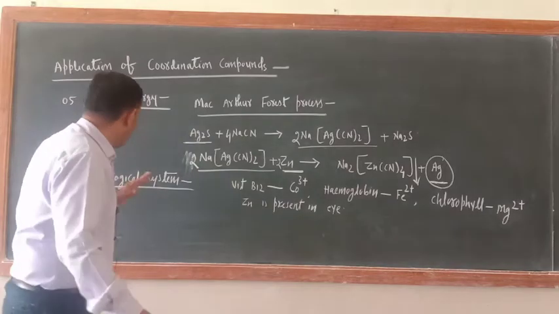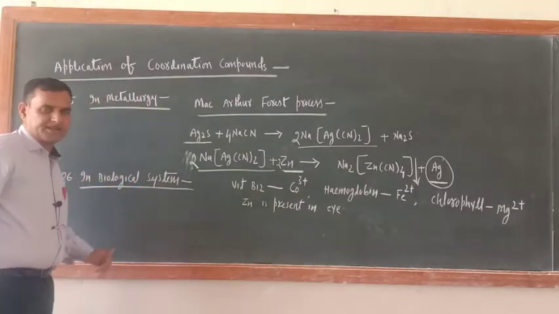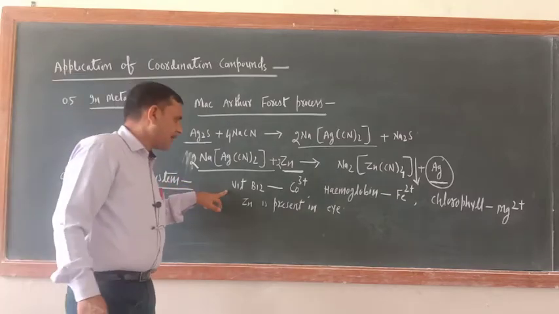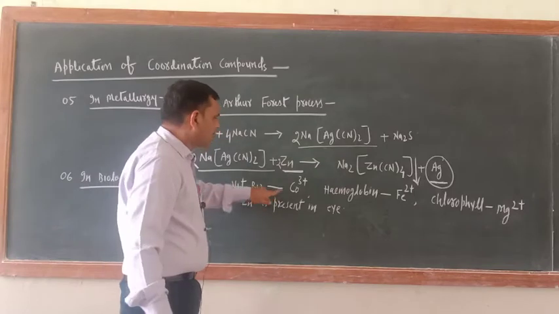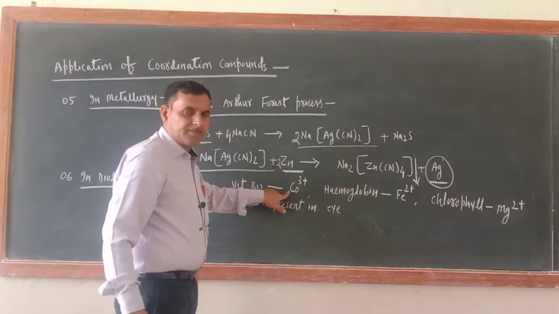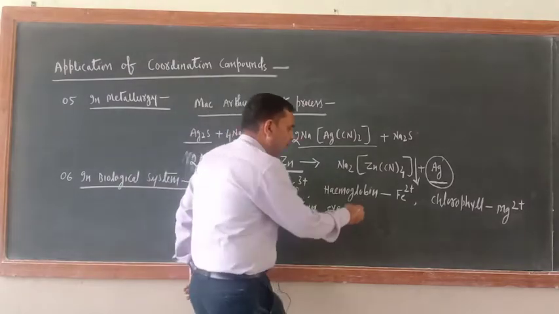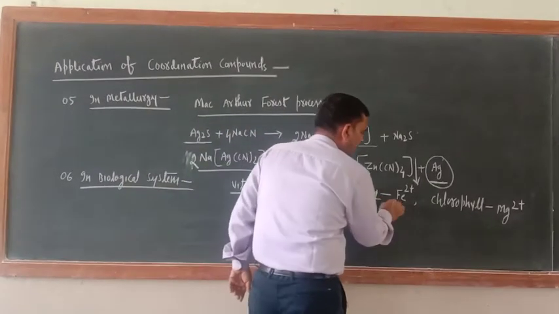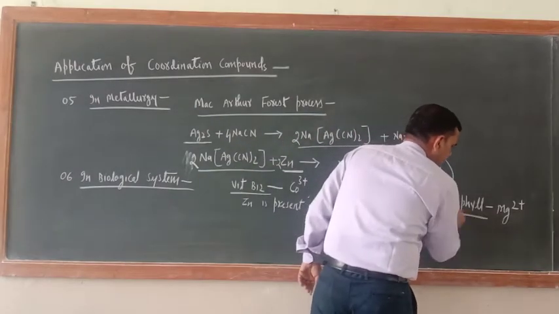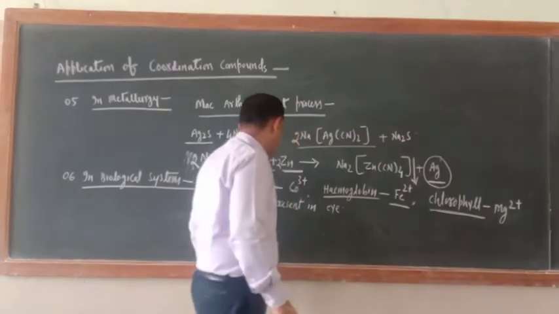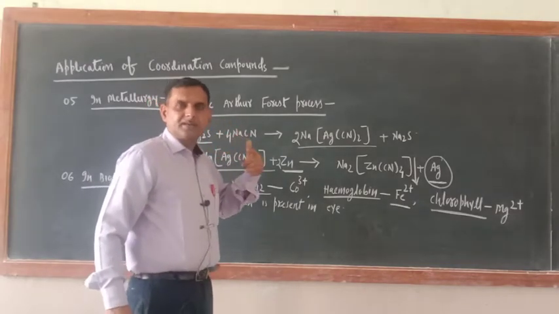Now the next application of coordination compounds is in biological systems. You might have heard about vitamin B12. Vitamin B12 is the coordination compound of cobalt. Hemoglobin is the coordination compound of ferrous, Fe2+. Chlorophyll is the coordination compound of magnesium, Mg2+. Not only this, zinc is present in our eye.